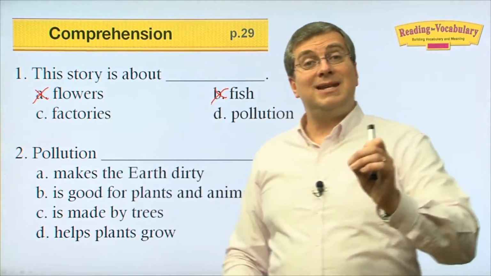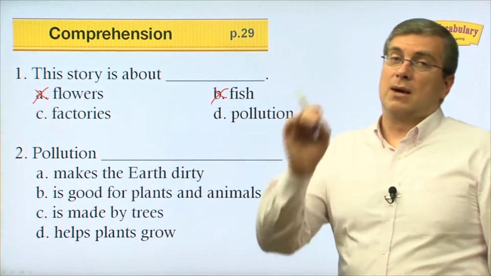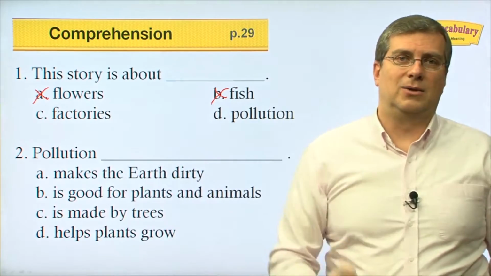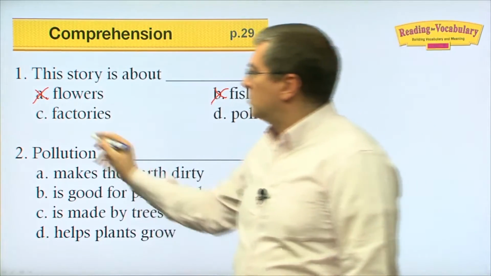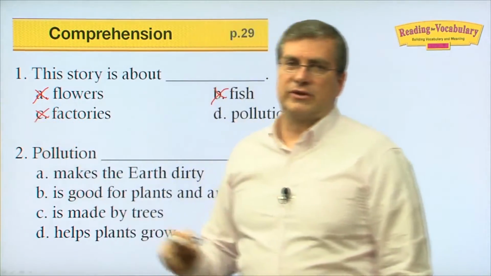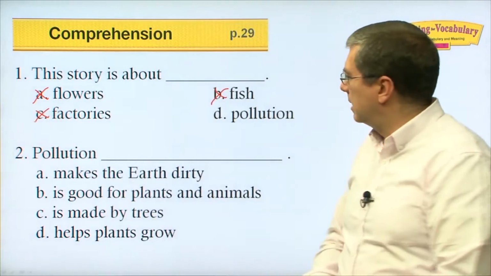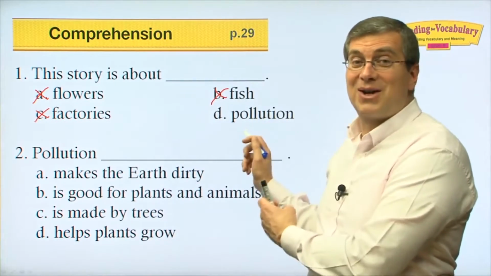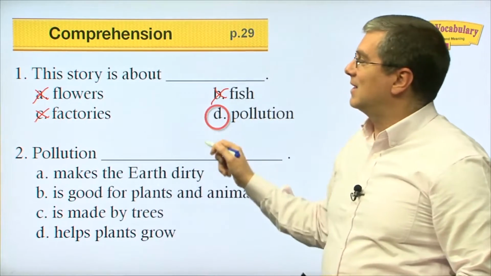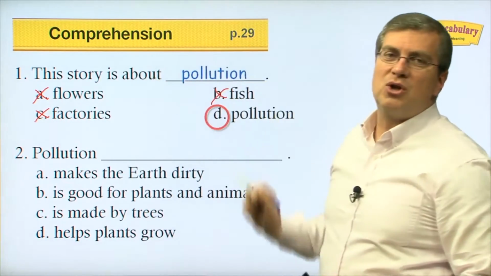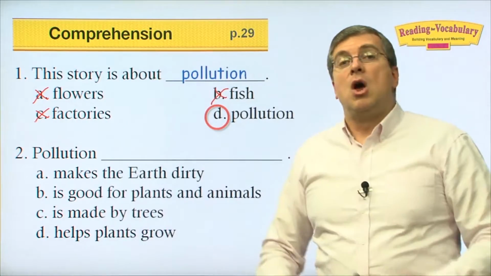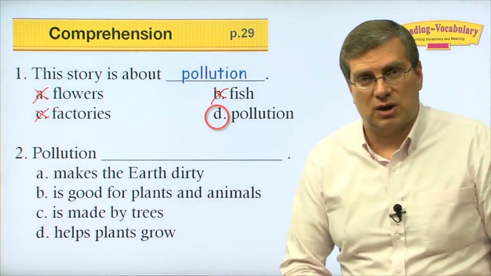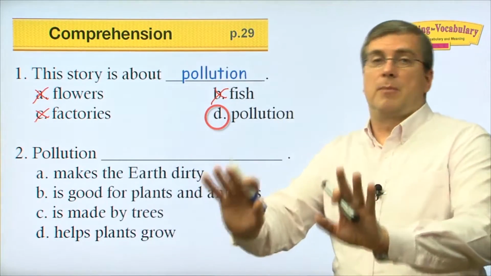Factories. Okay, we did talk about factories, but that was just a small detail in the reading passage, right? That was just a small part of the story, not the whole picture, right? D, pollution. Yeah, pollution. That's what we were talking about, right? D is the right answer. This story is about pollution because we talked about what causes pollution. We talked about how we can stop pollution.